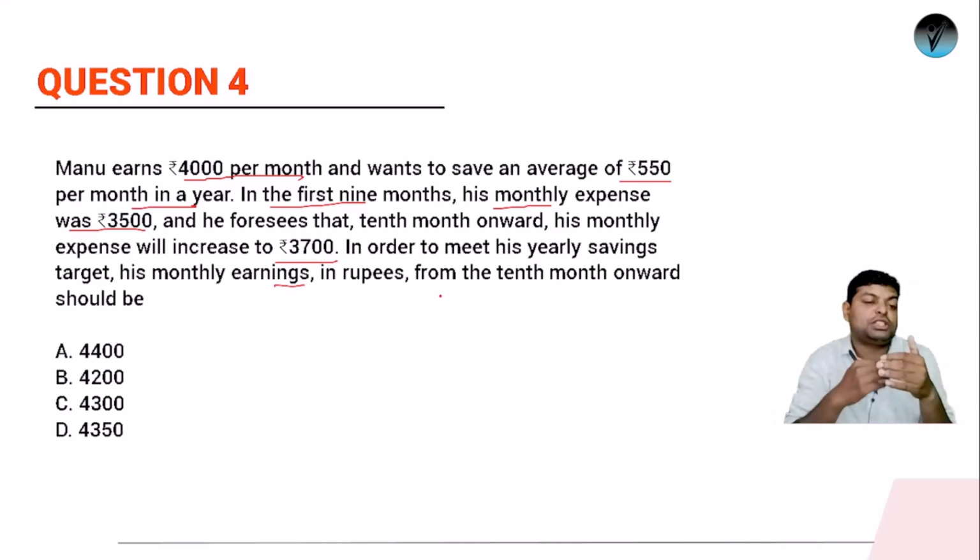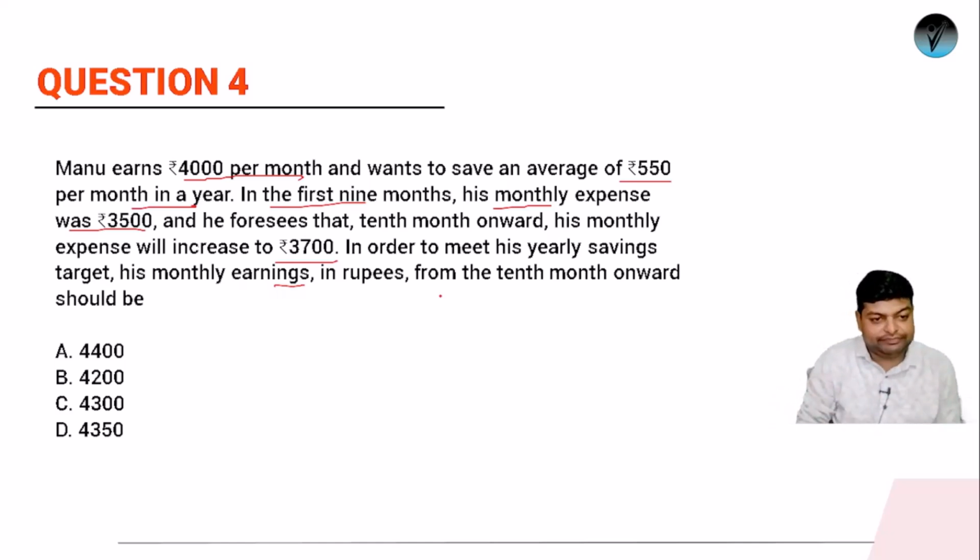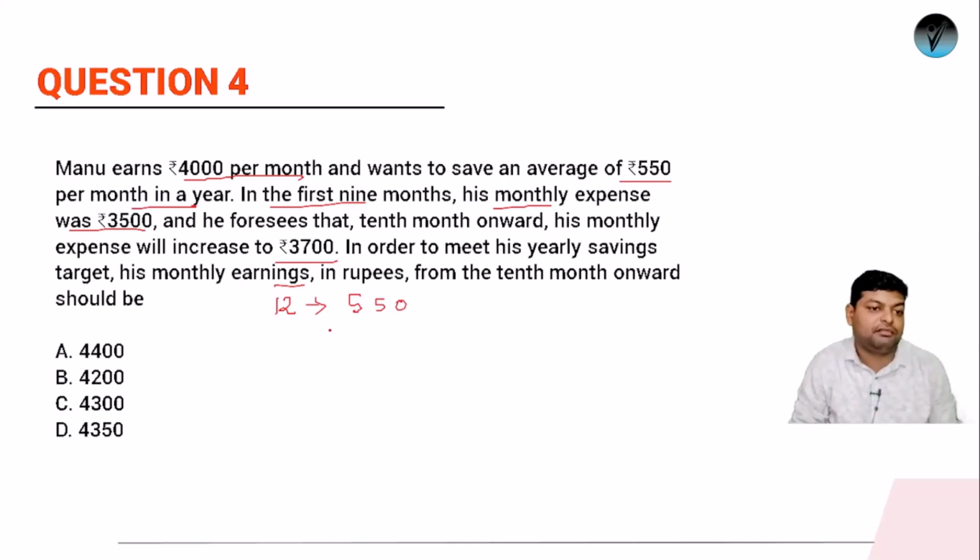ठीक है, तो वो उसको और कितना पैसा कमाना पड़ेगा, या what should be her monthly income from 10th month onward so that he is able to meet all his targets. तो ऐसे समझते हैं कि suppose 12 people decided to go for a picnic. ठीक है, let's understand this question in this way. 12 people decided to go for a picnic and everyone is asked to bring 550 rupees each.